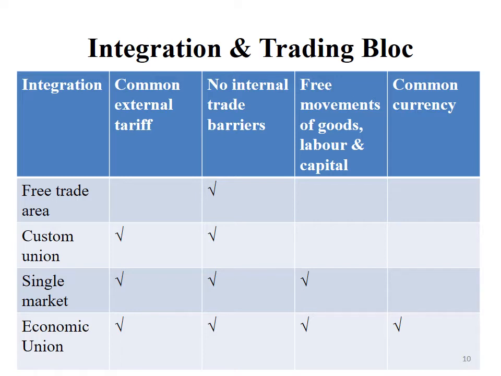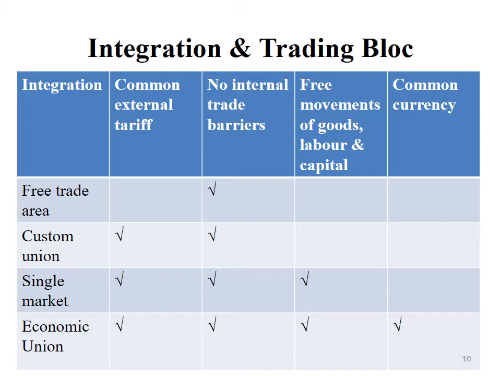Then single market. A single market also has a common external tariff for all the other non-member countries, but no internal trade barriers, as well as this market allows for free movements of goods, labor and capital. Last one is economic union. So in an economic union, common external tariffs for the non-member countries and no internal trade barriers among the member countries, free movements of goods and labor and capital is allowed, and another common one is common currency used by the member countries.